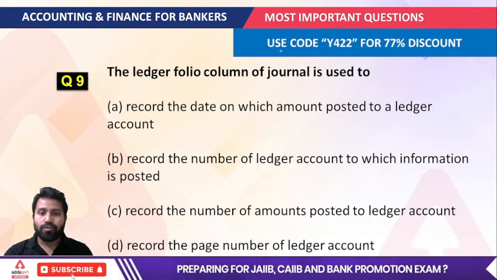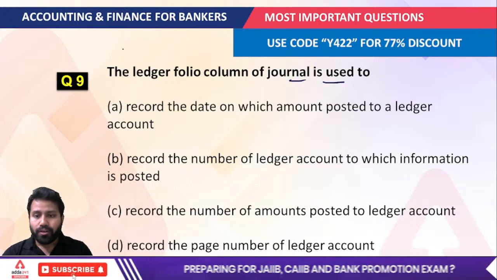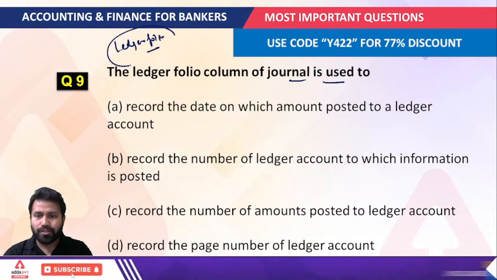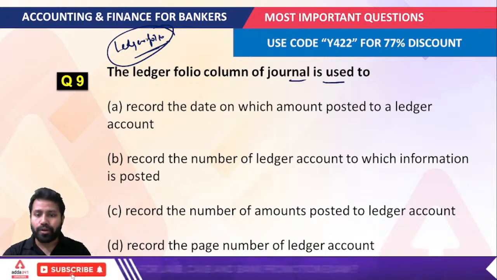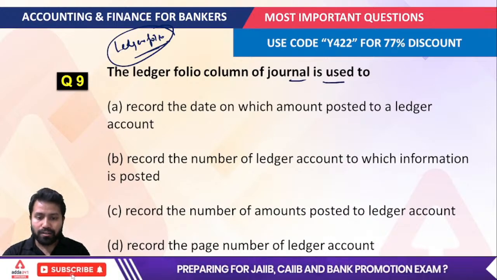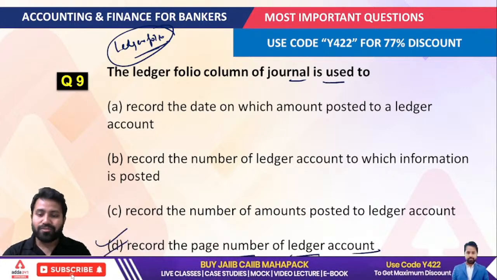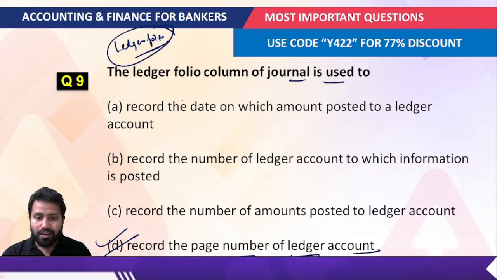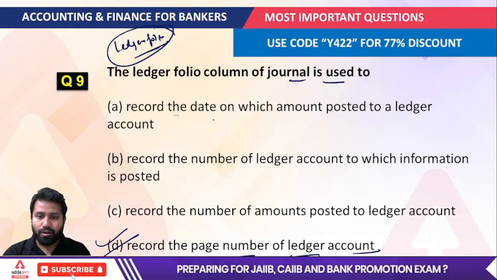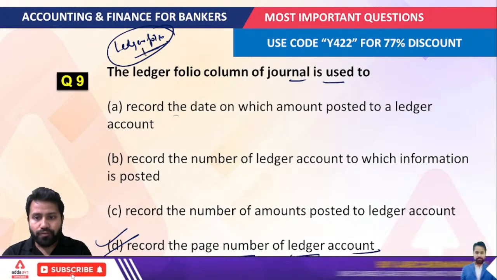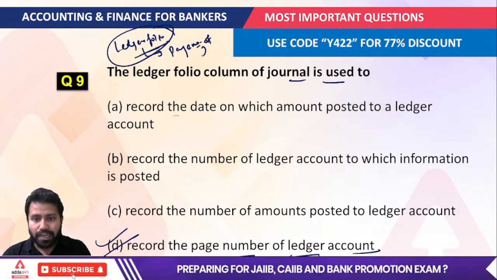The ledger folio column of the journal is used to... whenever we talk about the ledger folio, you have to understand the ledger folio is nothing but the page number. So we record the page number of the ledger account, the fourth option is given, so you have to just mark this option. The other options you can read here: record the date, record the number of the ledger account, record the number of the amount. You only have to understand, whenever you find the term ledger folio, it is all about the page number of the ledger account.